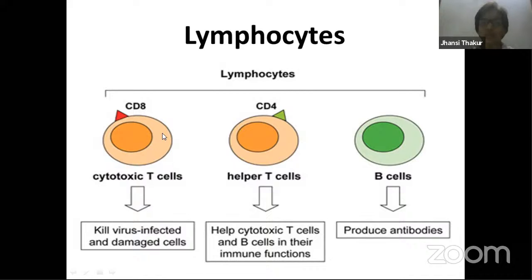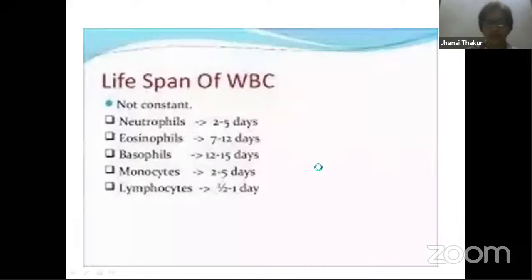We call them cytotoxic T cells, and these are helper T cells, TH cells and TC cells. Actually, B cells are the ones which produce antibodies, and they try to protect our fluids, that is blood and lymph, whereas these try to protect our body, especially the tissues.